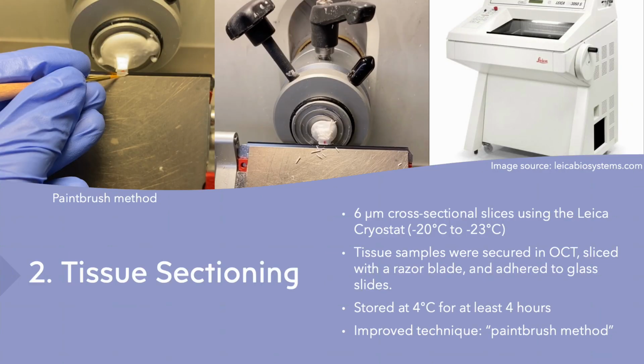The next step is tissue sectioning, where I made 6 micron cross-sectional slices using the cryostat as shown above at negative 20 to negative 23 degrees Celsius. Tissue samples were secured in OCT, sliced with a razor blade, and adhered to glass slides. They were stored at 4 degrees Celsius for at least 4 hours. I improved the technique in this step by using the paintbrush method instead of using the glass anti-roll bar that usually flattens out the tissue. Instead, I would guide each tissue that's coming off the blade with a paintbrush so that it lays flat, and this prevents any additional tearing that would hinder the images.